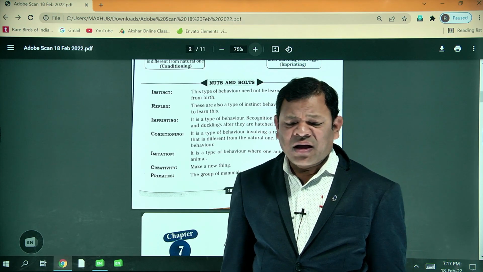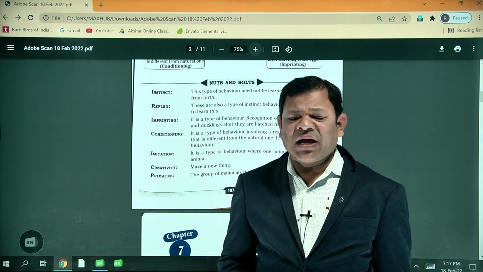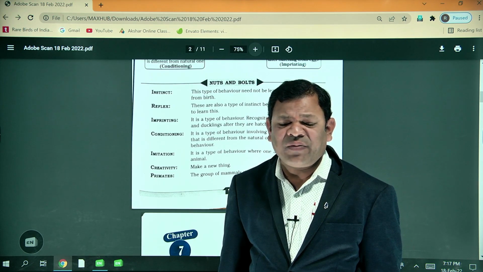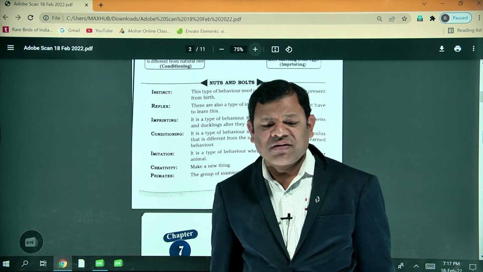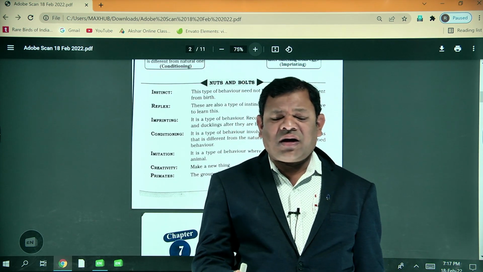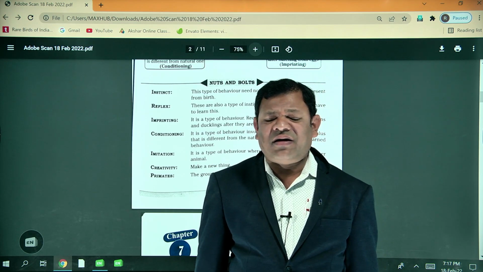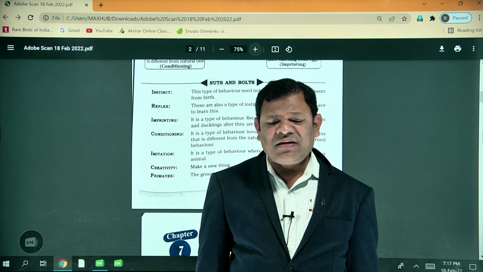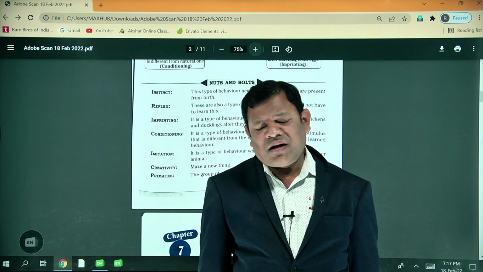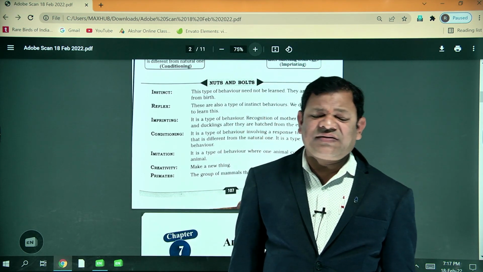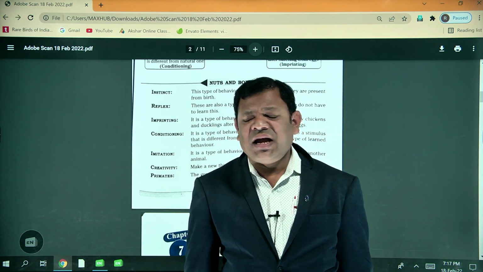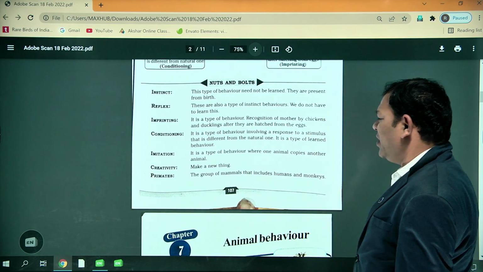For example, if a bright light is focused on your eyes, you close your eyes. If you touch a hot object once, the next time you do not touch it. These are all reflex actions, also a type of instinct behavior.